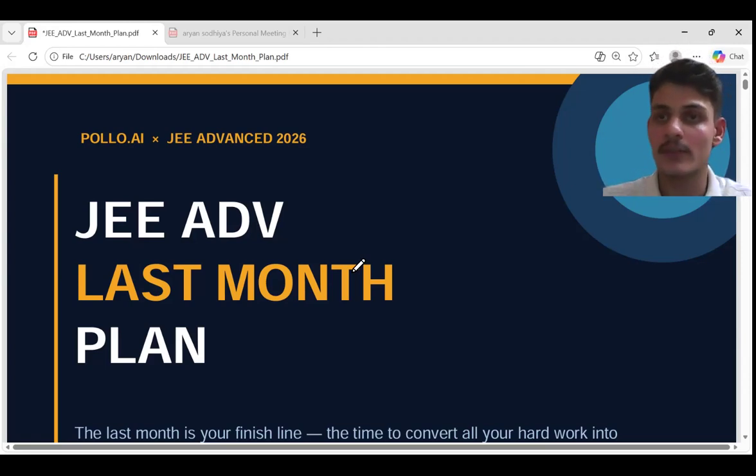For integer type, the majority of the time there is never negative marking, never any negative deduction. So you can answer all the integer type without any hesitation. Match the following: try to focus on whether there is one-to-one mapping or one-to-many mapping. I have already explained one-to-one and one-to-many. You can go back to the video and check it.